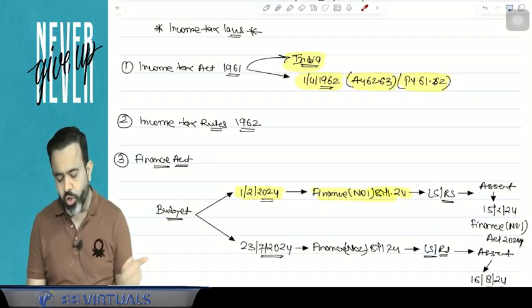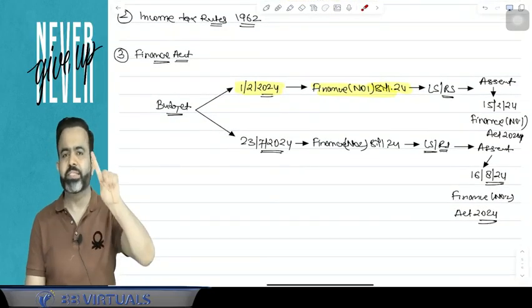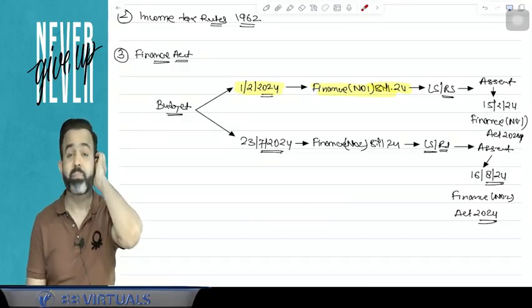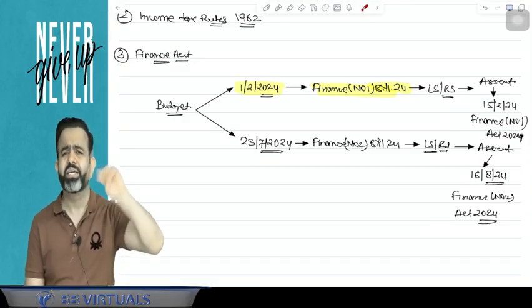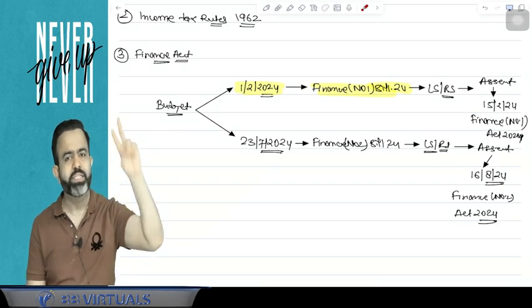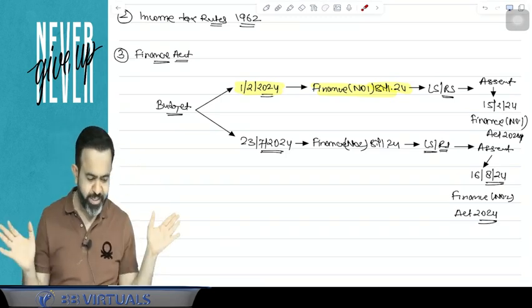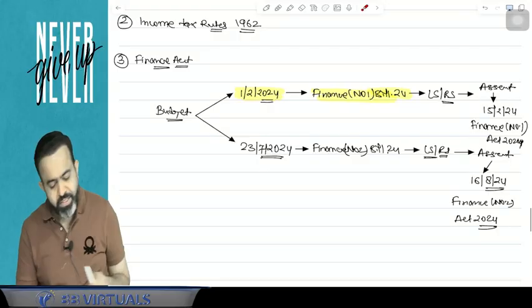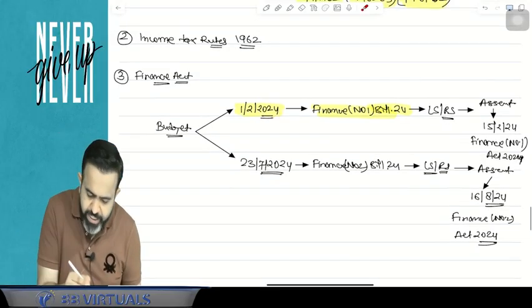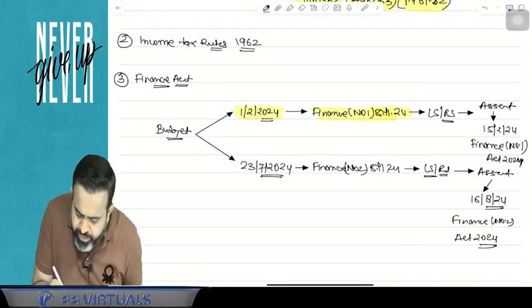Now every year, to change the Income Tax Act, they always come with the Finance Act. Normally there is one Finance Act in the year, but guys, whenever there is an election, then there are 2 budgets, 2 Finance Bills and 2 Finance Acts, and both are applicable for your examination.